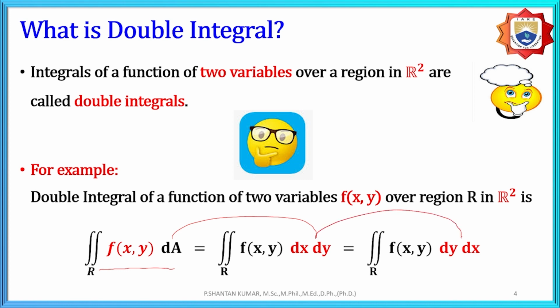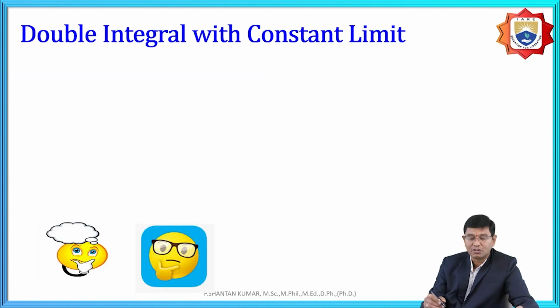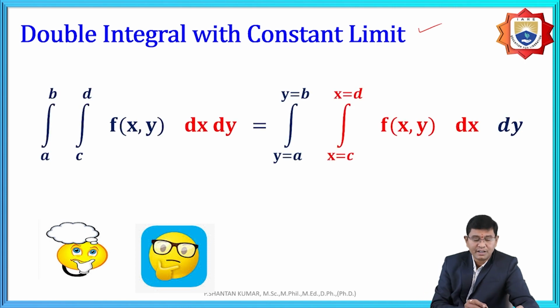Whenever the limits are given, how do we find the solution with constant limits? That is the first topic: double integration with constant limits. For example, the limits are a to b and c to d, and the function is f(x, y) dx dy.